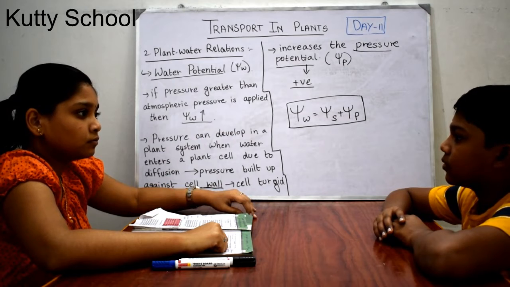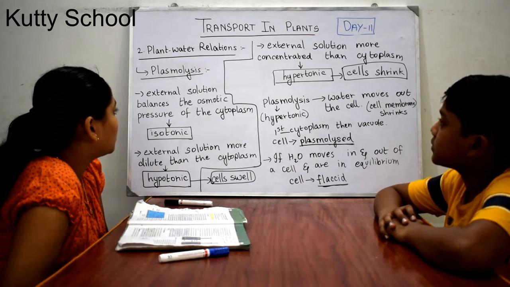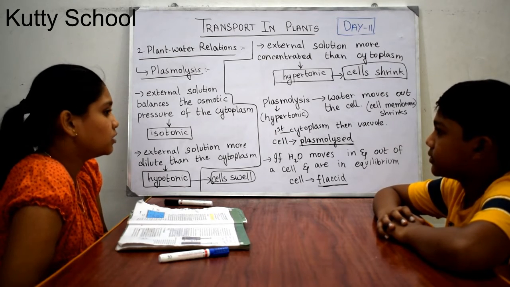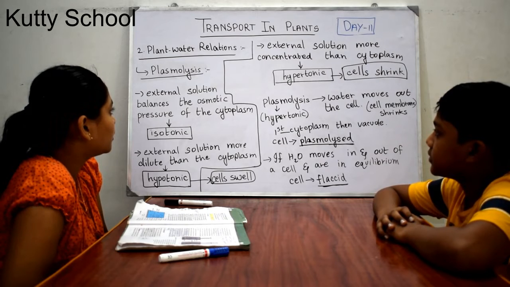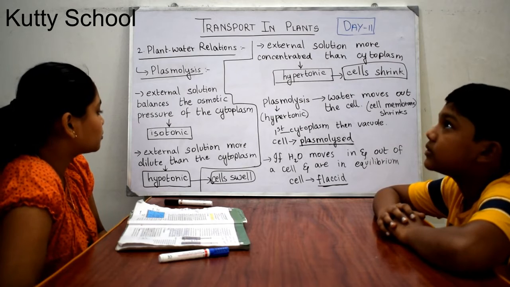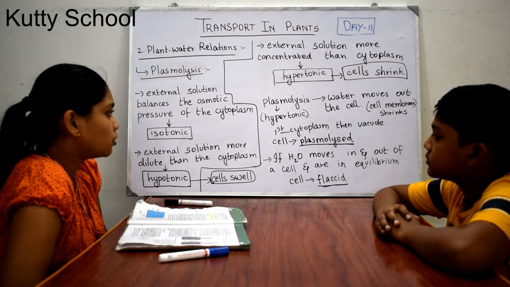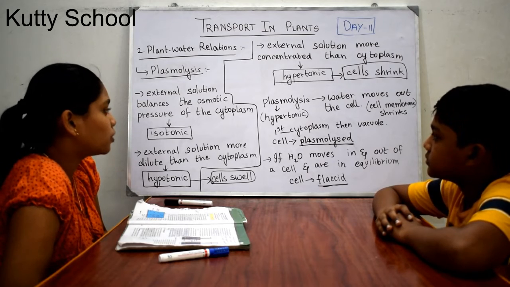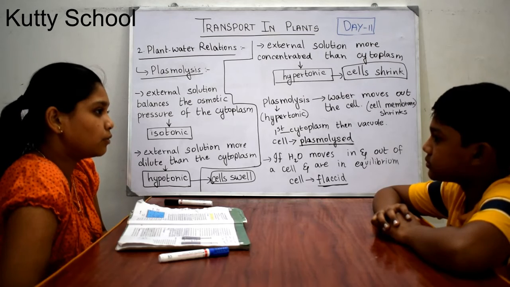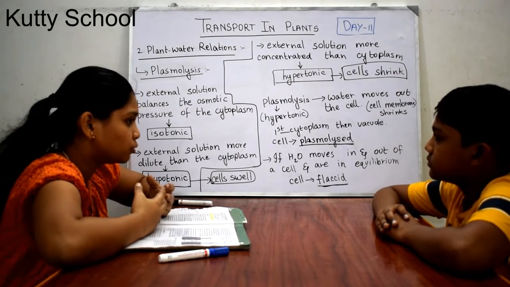Next we go to the next topic, which is osmosis. We are going to see plant water relationships. The third topic is plasmolysis, where we are seeing 3 types of cells. If the external solution of a cell balances the osmotic pressure inside the cytoplasm, the external pressure and the internal pressure are equal. So it is known as an isotonic solution.